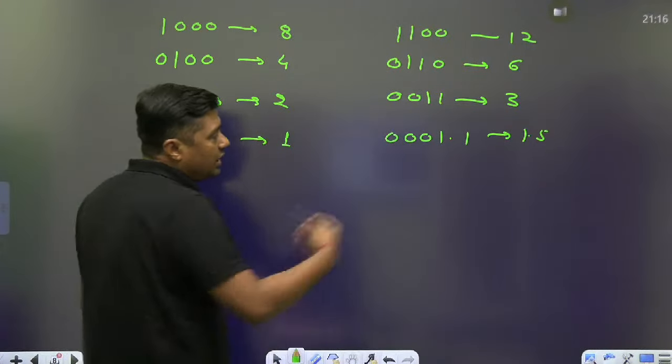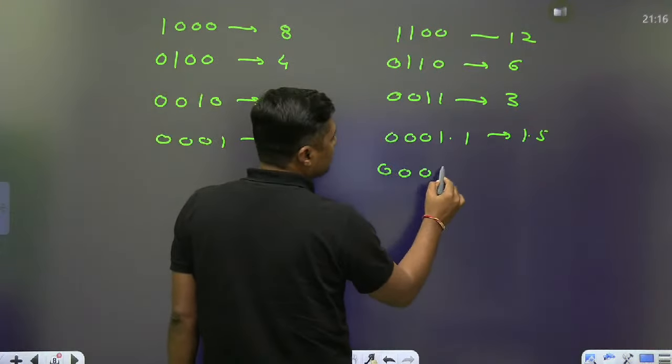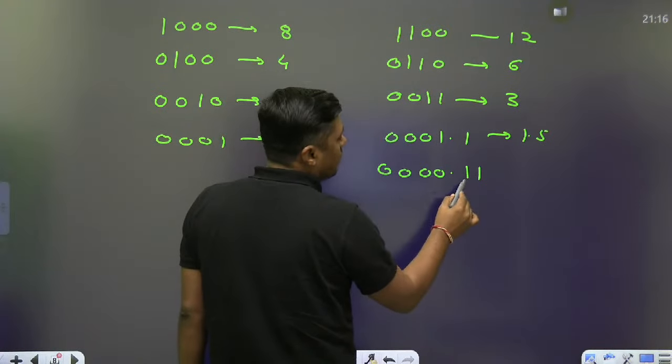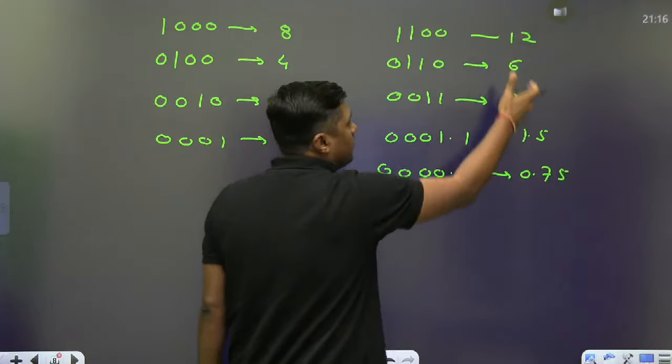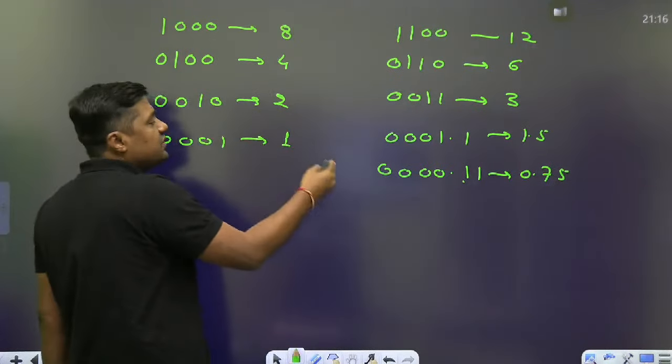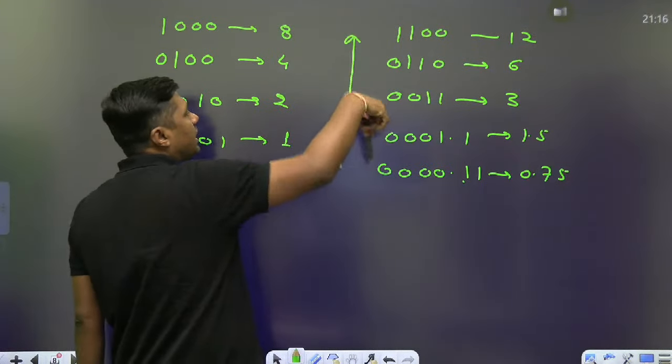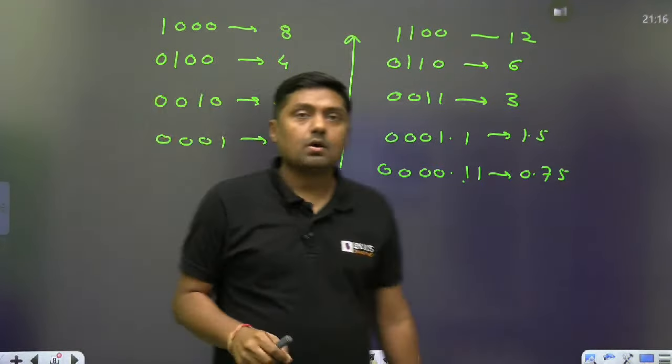1.5 here. Or again you want to shift it. What is this? 0.5 plus 0.25. It is what? 0.75. So always it is divided by what? 2. And when it is left shifted, multiplied by 2. Okay.